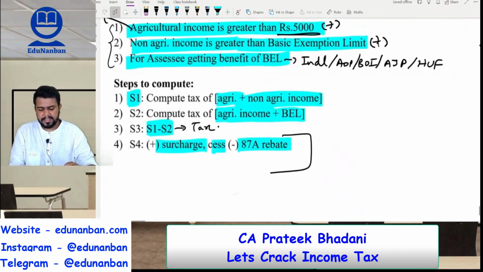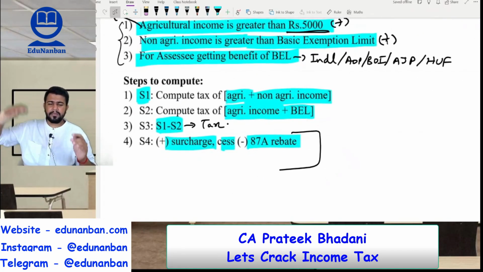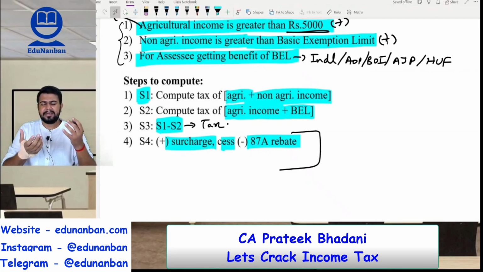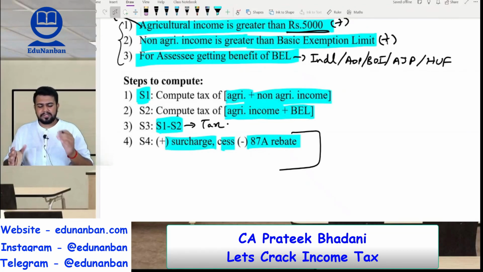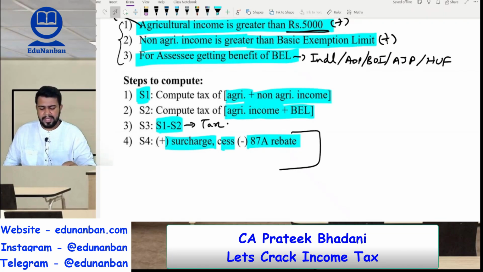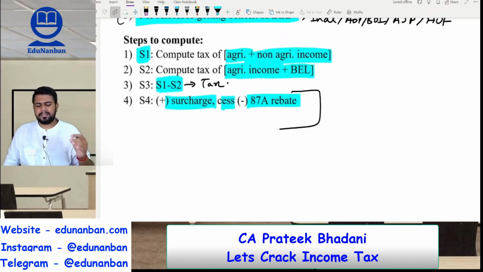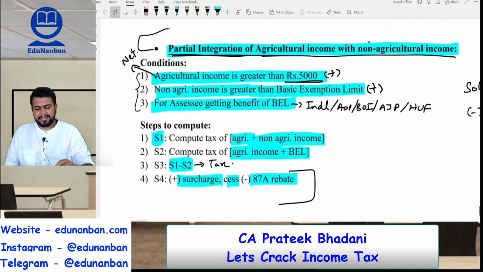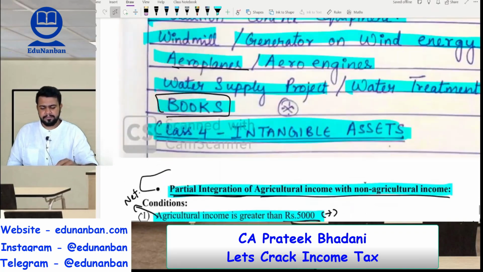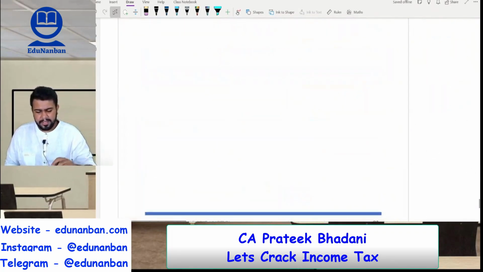How to do partial integration? Step number 1. Compute the tax of agricultural income plus non-agricultural income. Step number 2. Compute the tax of agricultural income plus basic exemption limit. Step number 3. The total tax is equal to step 1 minus step 2. And then step number 4, you should add the surcharge, education cess, or reduce the 87A rebate if any. So like this you should do partial integration. So with this, agricultural income comes to an end.